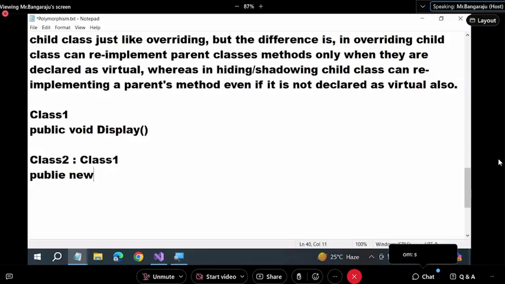How? Public new void display. What is that? Public new void display. Just like we use override in the child class to tell we are re-implementing, we use new in the child class to tell we are hiding. Understood or not? Yes, guys. Using new is only optional there. Okay, watch it. You'll understand much better.